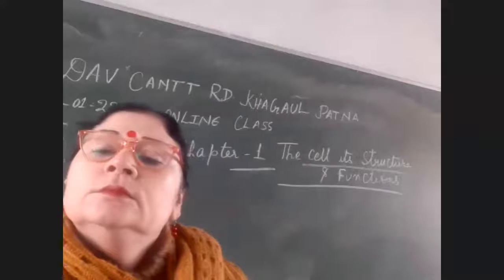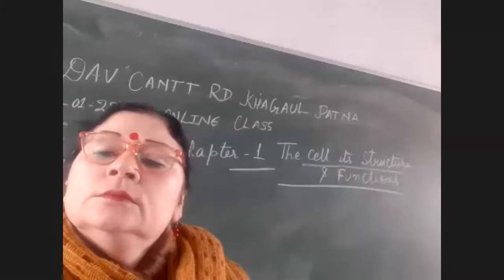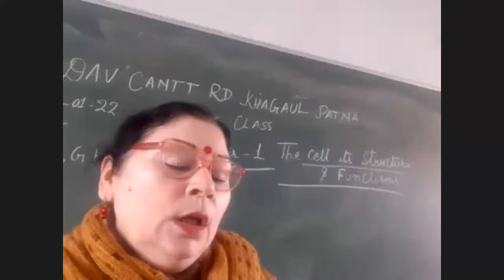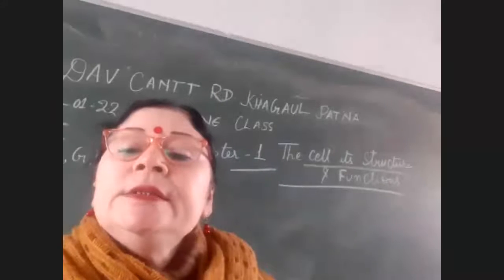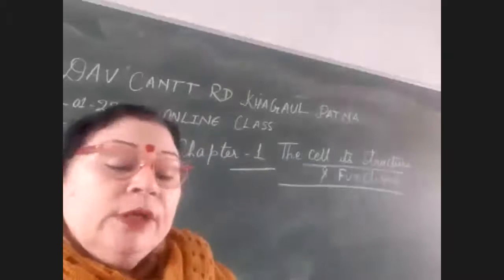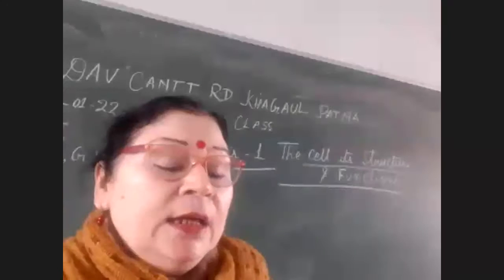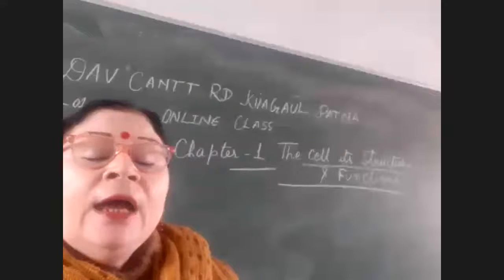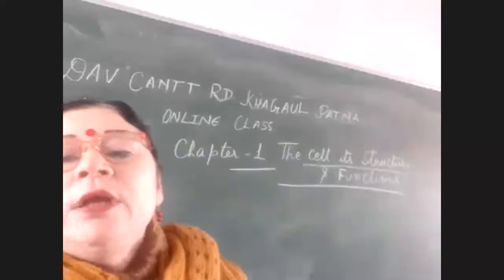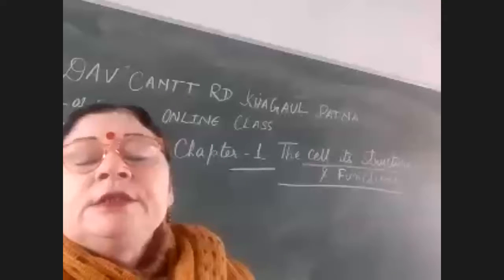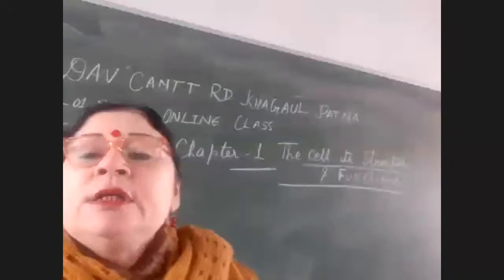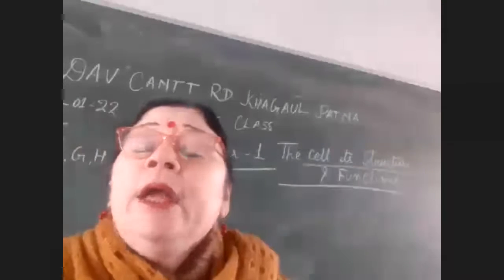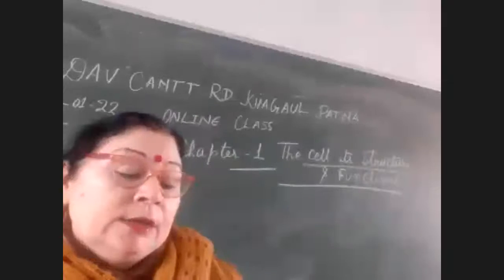Multicellular: humans, birds and animals. Children, apart from these unicellular examples like euglena, amoeba, and paramecium, others which have more than one cell are all included in multicellular. So we need to learn the names of unicellular organisms.